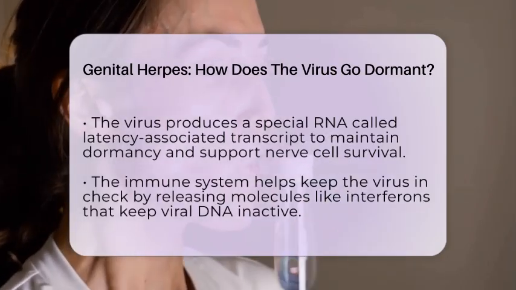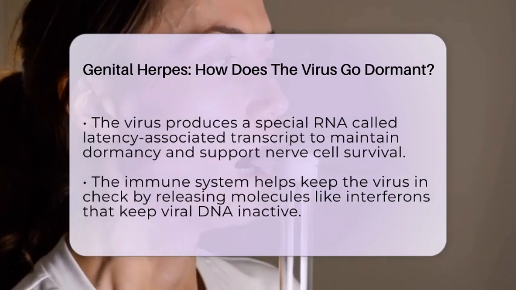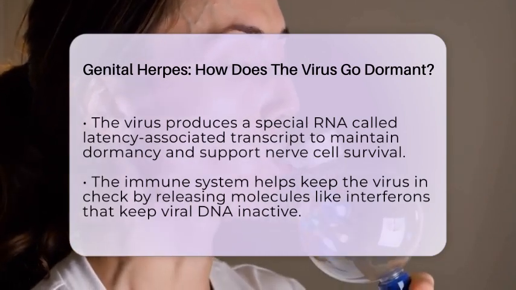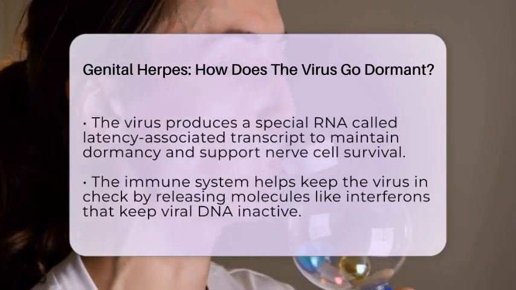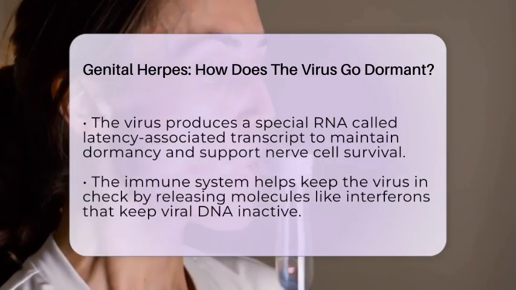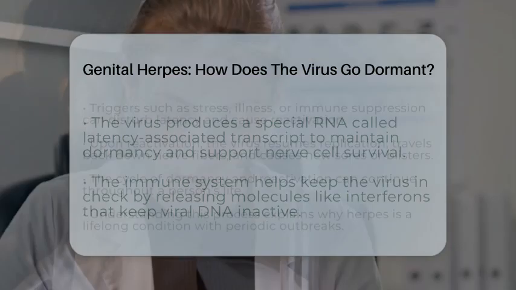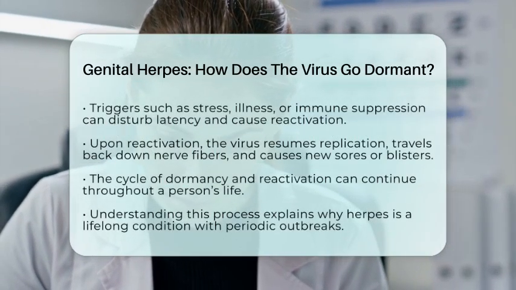However, this silent state isn't permanent. Certain triggers such as stress, illness, or immune suppression can disturb the balance and cause the virus to reactivate. When reactivated, the virus resumes replication, travels back down the nerve fibers, and causes another outbreak of sores or blisters on the skin or mucous membranes. This cycle of dormancy and reactivation can continue for life.